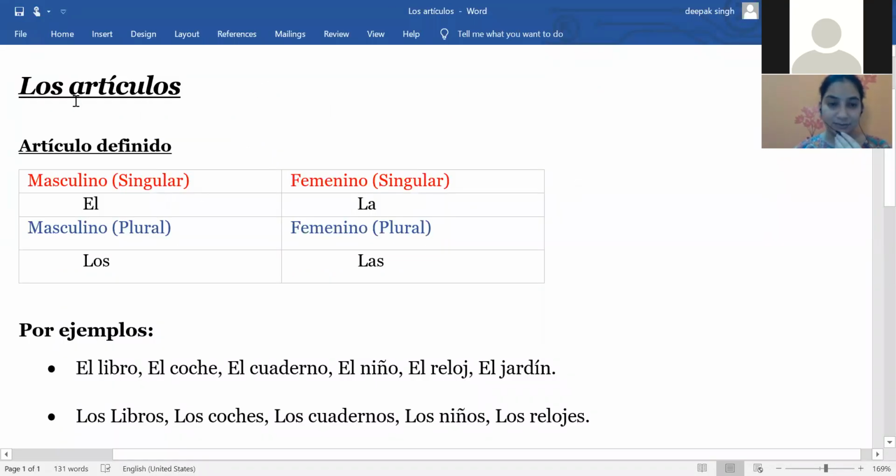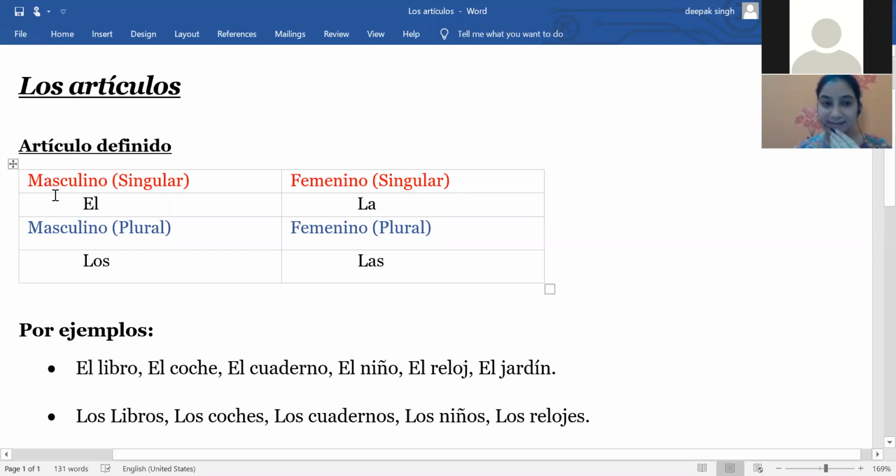So now, as you can see, we are going to start with the articles. First I will tell you there is a rule for the genders. First you have to know the genders, and then after that you can use the articles properly.